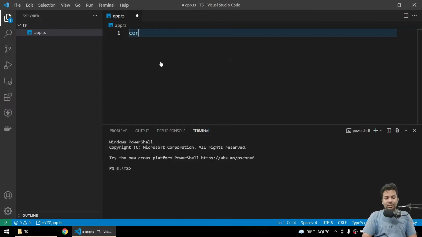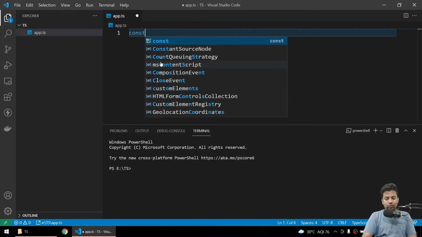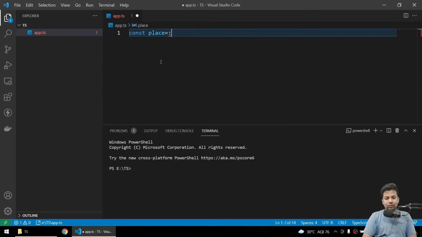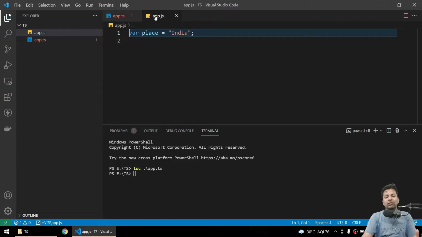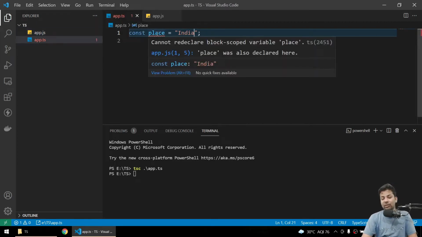So if you come here and just do console.log, or maybe you can just say const place and you say India, save it. Now if you say tsc app.ts, you got the file, everything's right, but you can notice one thing. Now it's showing an error, like a conflict between both the files. That's why VS Code is showing an error, but in real we don't have that error.